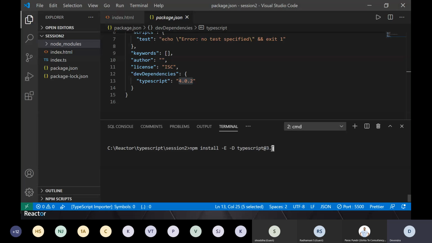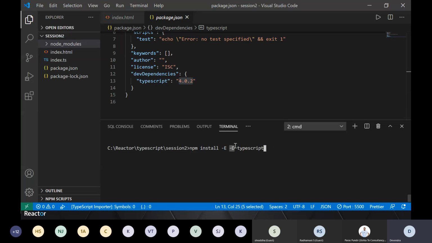Probably whatever is the version. I'll not run it, but just to show you, right? So these commands you will get on TypeScriptlang.org. But you can install a specific version. You can mention that I want to install TypeScript at the version number, right? So it will install that specific version.